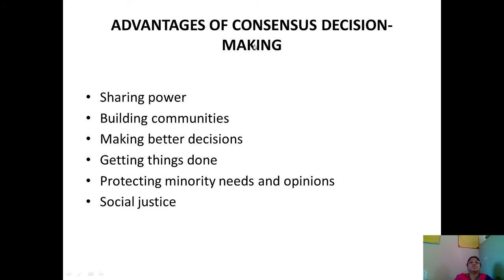Advantages of consensus decision making. The first advantage of this method is sharing of power. This method is not dominated by a few people, but the power is shared among the members of the group. This method gives a chance for building communities, makes better decisions, and gets things done. It also protects minority needs and opinions, and gives social justice.